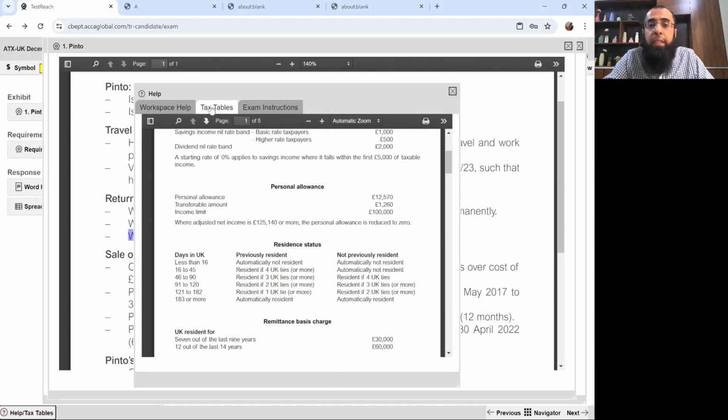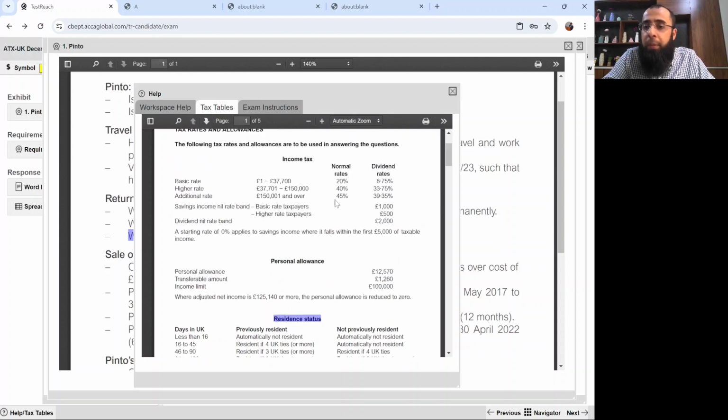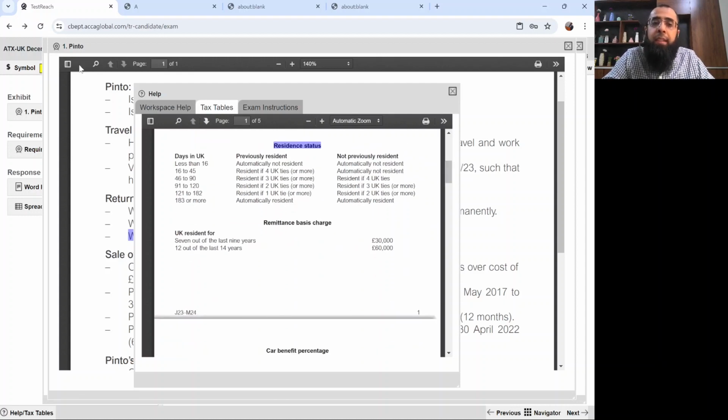In the tax rate sheet, in the tax tables, you look at the column of residence status. Now, these tax tables will be given in the examination. The tax table provided in the practice platform is currently not the updated tax rate sheet, but the residence status table is updated. The rest of the numbers are the previous tax year numbers because this was a past paper question. The examiner has stated that he has updated it for the current exam year.